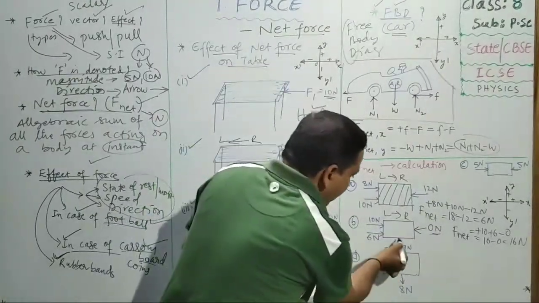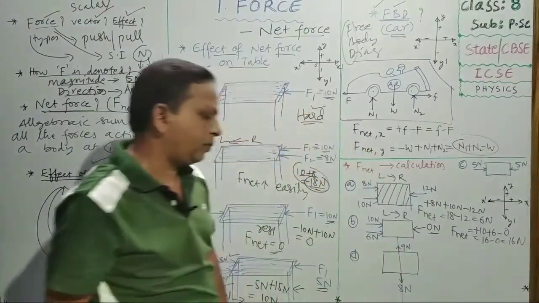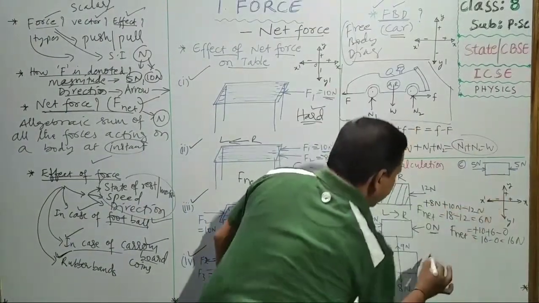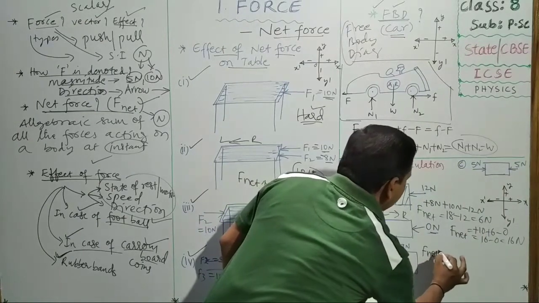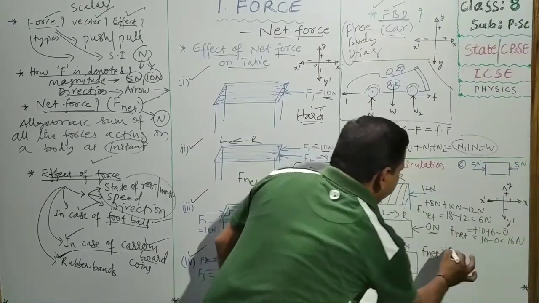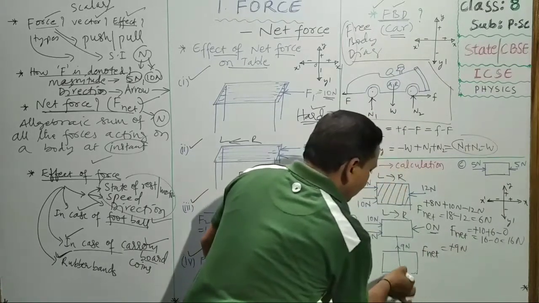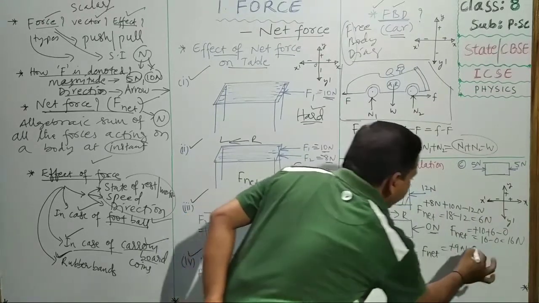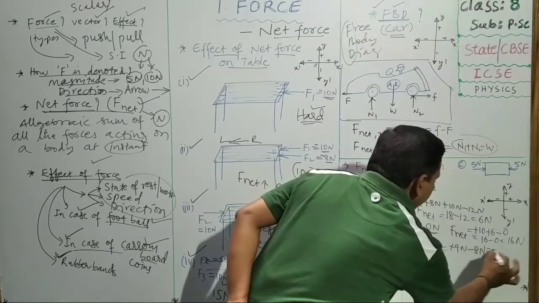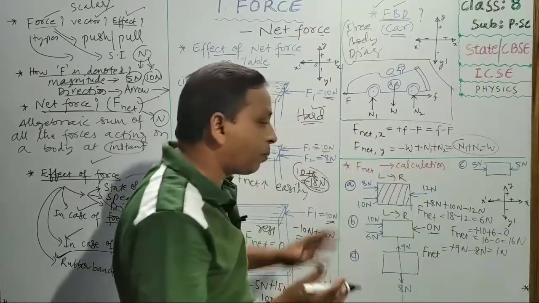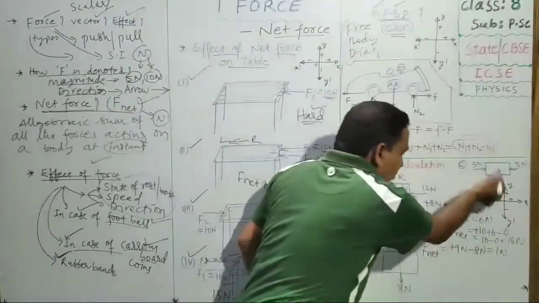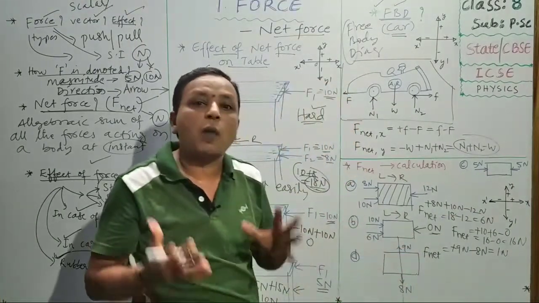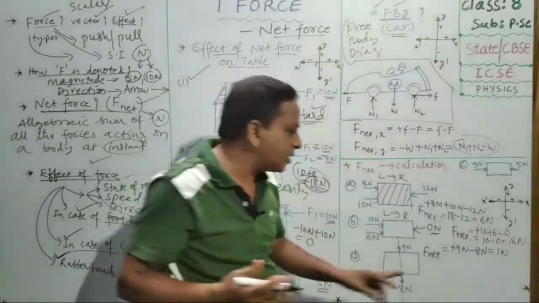In case of this body, it is given in y-axis direction, you observe carefully. So upside 9 newtons, upside means plus, F net equal plus side how much? 9 newtons. Downside means downside minus, how many newtons working? 8 newtons. So total net force will become 1 newton. 1 newton means plus side means upside. Because of these two forces, the body will tend to move upward direction. Why? F net is plus 1.